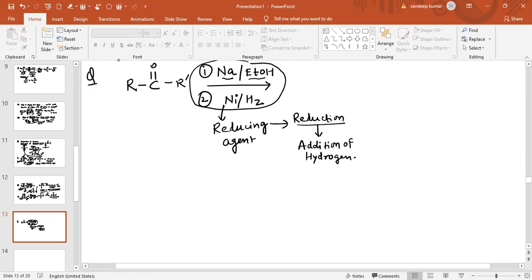Now see what happens. One hydrogen will be added on this carbon, and one hydrogen will be added on this oxygen, and the double bond will convert into single bond. So again the product obtained is RCH R dash with OH. So this is again 2-degree alcohol.